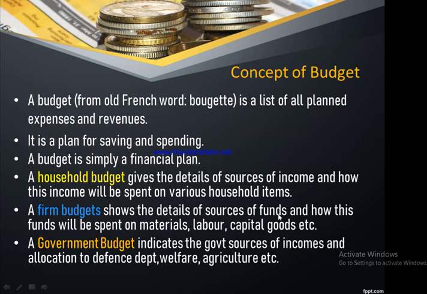So it completely speaks about the sources of funds, how the company is going to raise them from different activities, and how the money raised is going to be spent. So that is the form of a firm's budget.